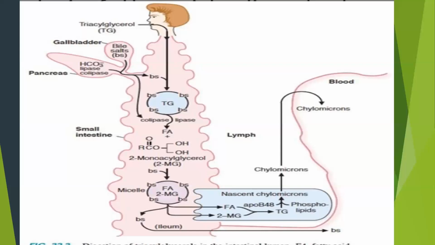Then after it is neutralized, the triglyceride is digested with the help of colipase and the pancreatic lipase. The colipase grabs the lipase and digests the triglyceride into 3 fatty acids and glycerol, or 2 fatty acids and monoglyceride, depending on the reaction of the fats.